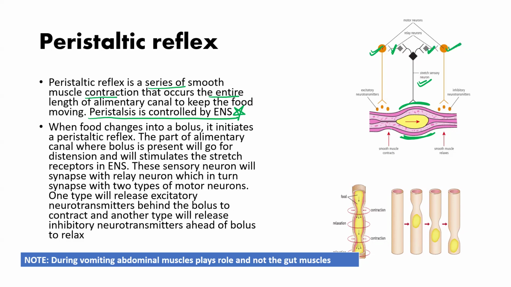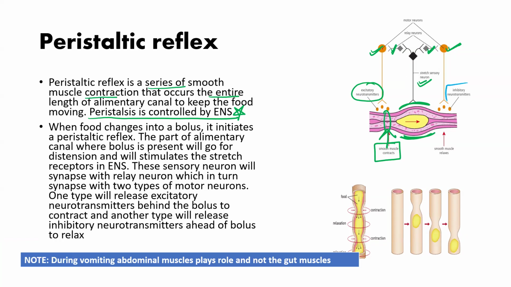One motor neuron releases excitatory neurotransmitter behind the food so that this area goes for contraction. Smooth muscles contract so that the food is not pushed back.